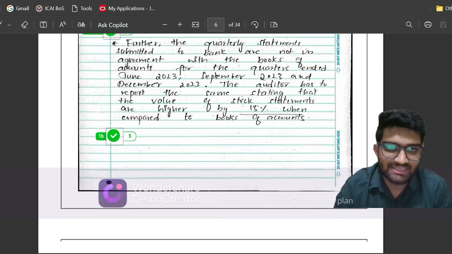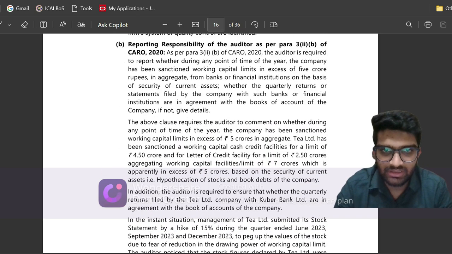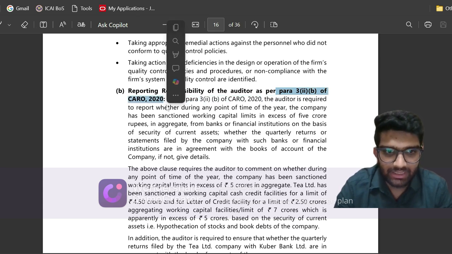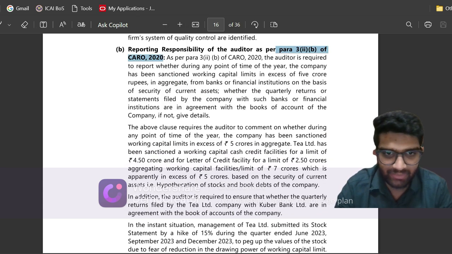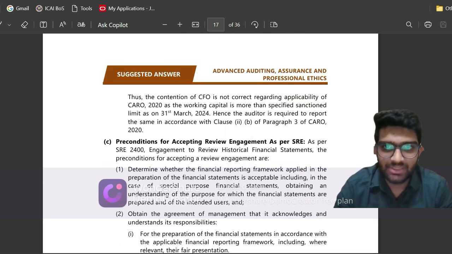Let us see what ICAI's answers are. So ICAI has also given that as per para 3 2b of CARO 2020, and has reached the same conclusion that 7 crores is in excess of 5 crores, and hence reporting is applicable. So now let us see what question 1c is.